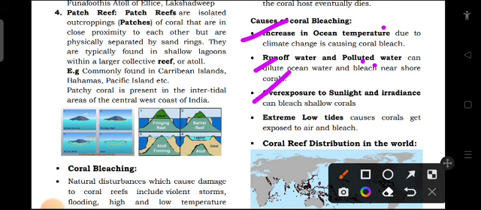Then overexposure to sunlight and irradiance can bleach shallow coral. So overexposure to sunlight is also an important factor. Then extreme low tide causes coral to get exposed to air and bleach. So extreme low tide is also an important cause. So these are some of the causes of coral bleaching.